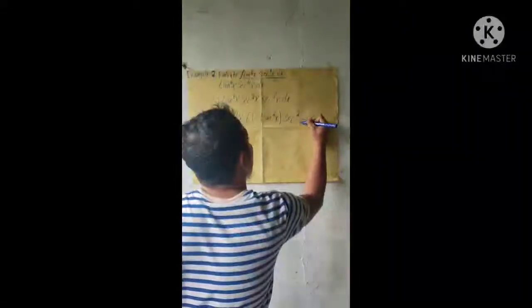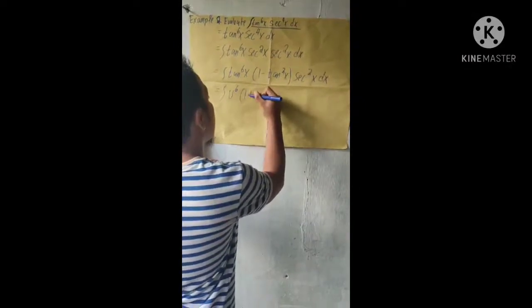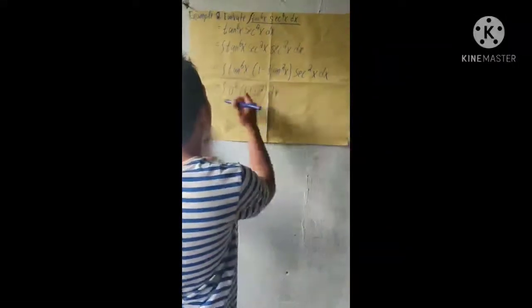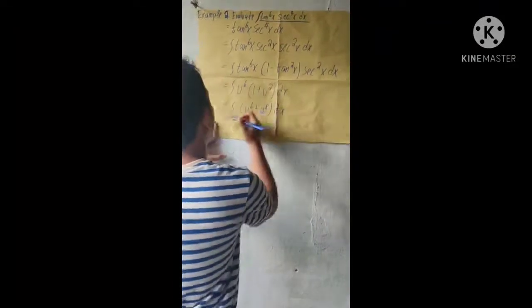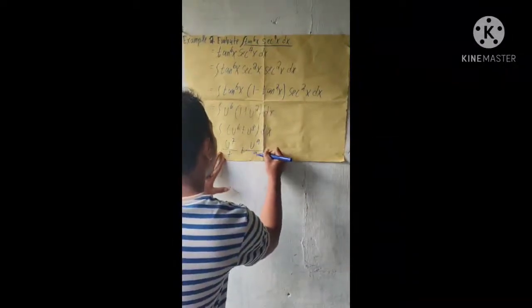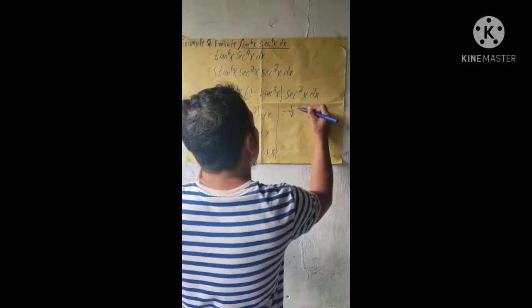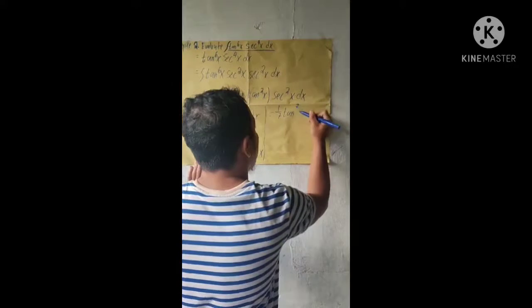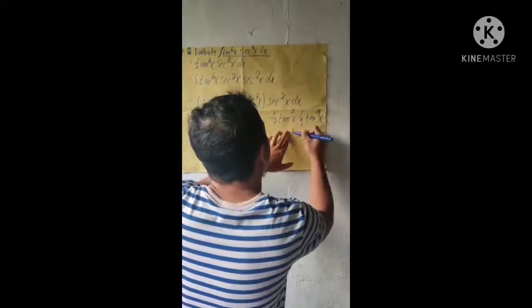With u = tan x, this equals the integral of u^6 (1 + u^2) du, which equals u^6 + u^8 du, which equals u^7/7 + u^9/9. So the answer is (1/7) tan^7 x + (1/9) tan^9 x + C. So this is the final answer.